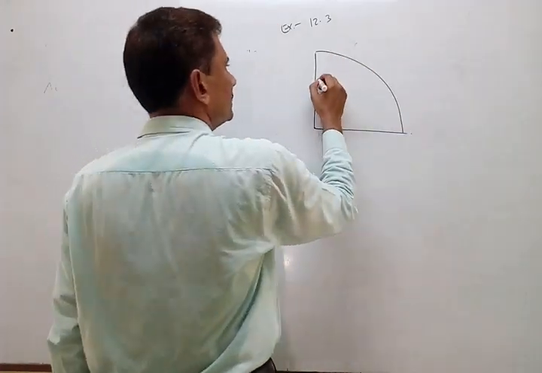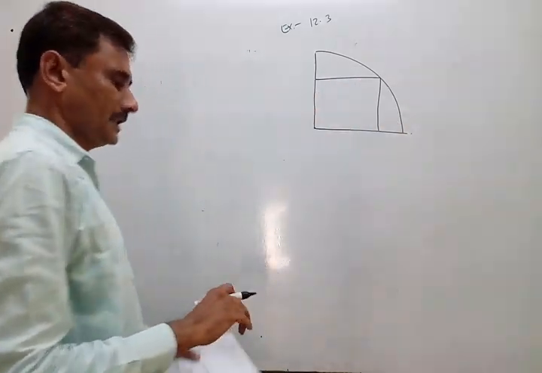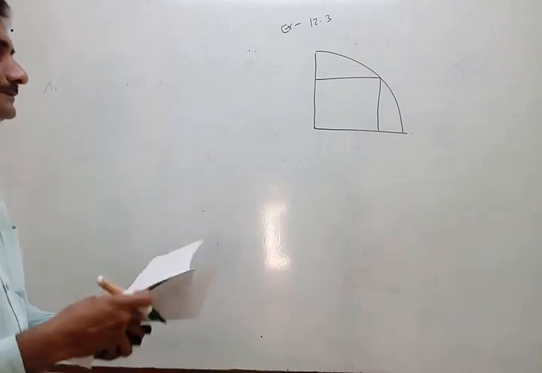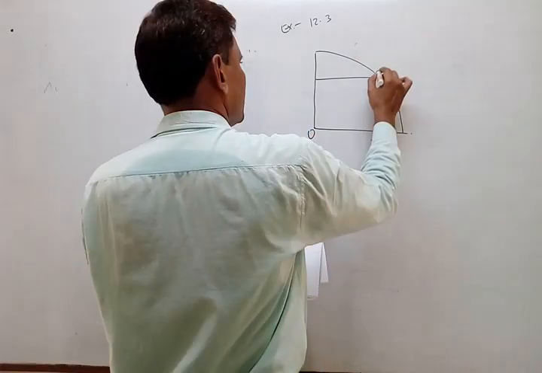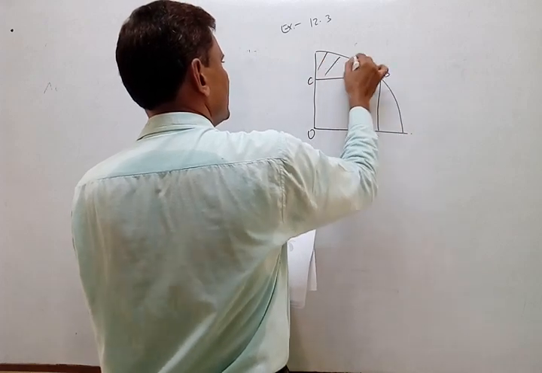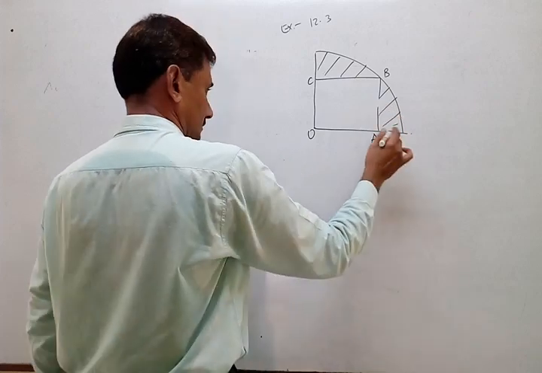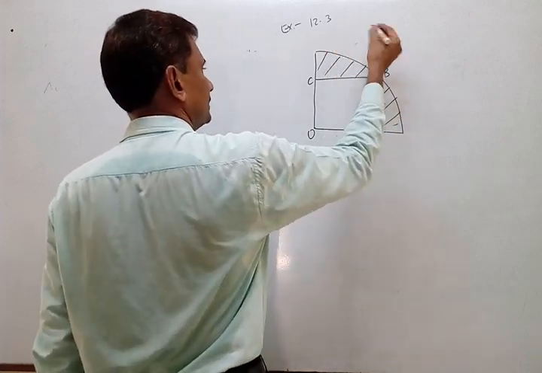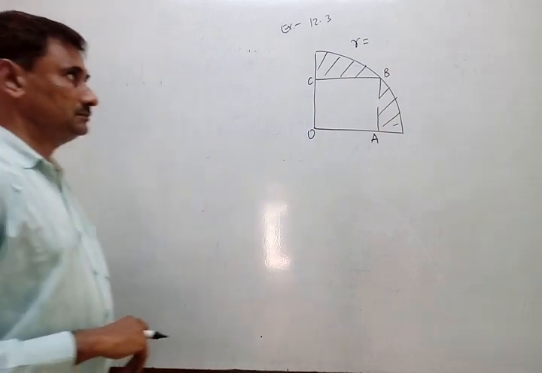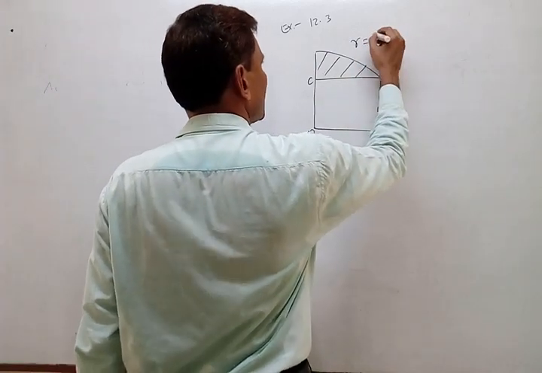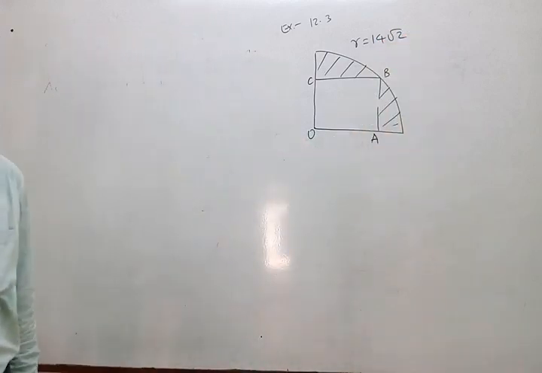In a quadrant there is a square OABC. You have to find the shaded area. Okay. What is given? The radius is given. R equal to 14 root 2.